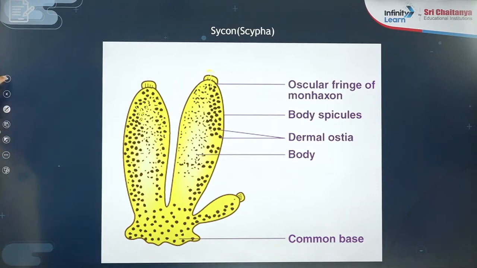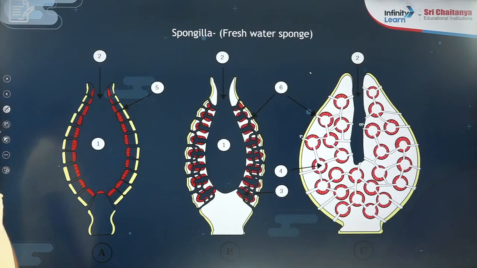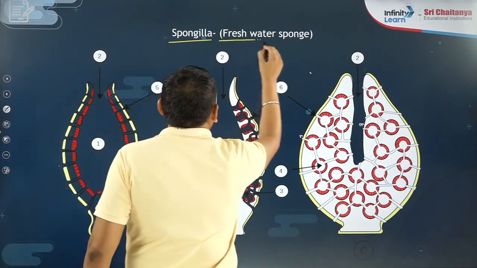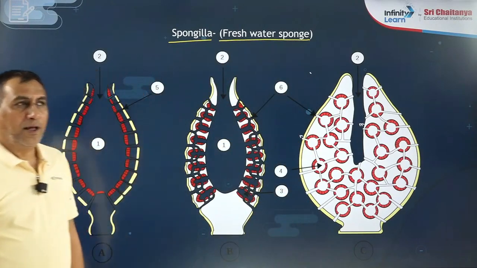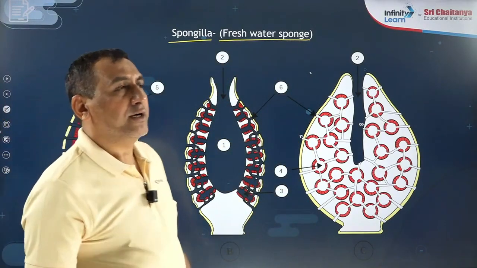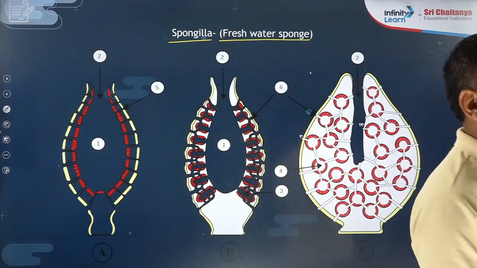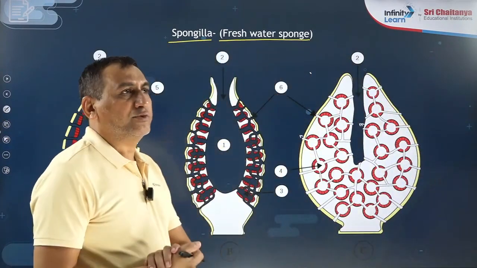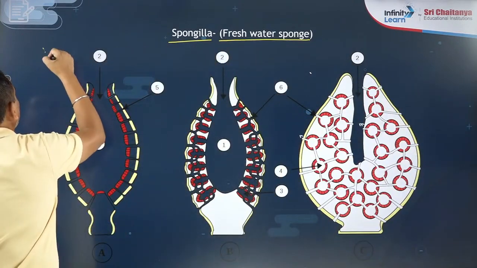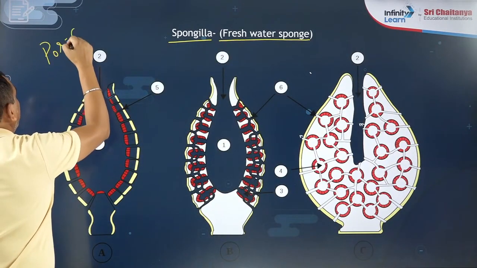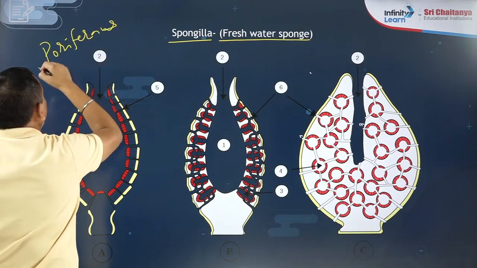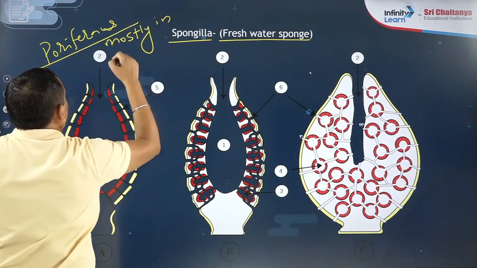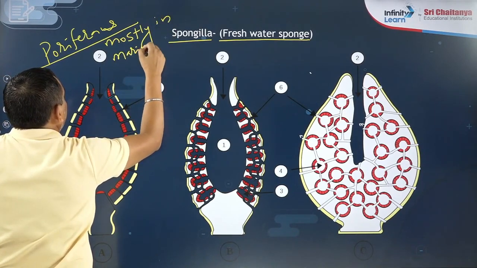Sycon is also known as the Scypha. The second example of this phylum is Spongilla, known as the freshwater sponge. Why have I written freshwater sponge? Because poriferans live mostly in marine water.